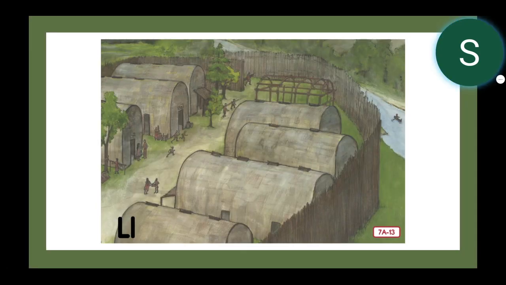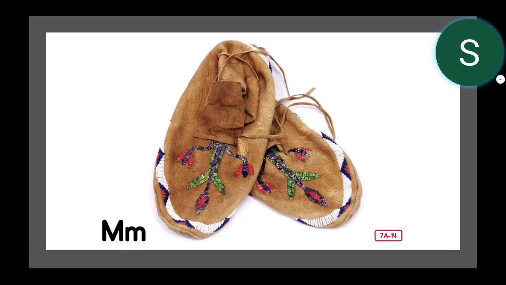L is for longhouses built of logs and bark. Several Iroquois family friends could live in each longhouse, which had little apartments in it, and it was about the size of 5 classrooms.